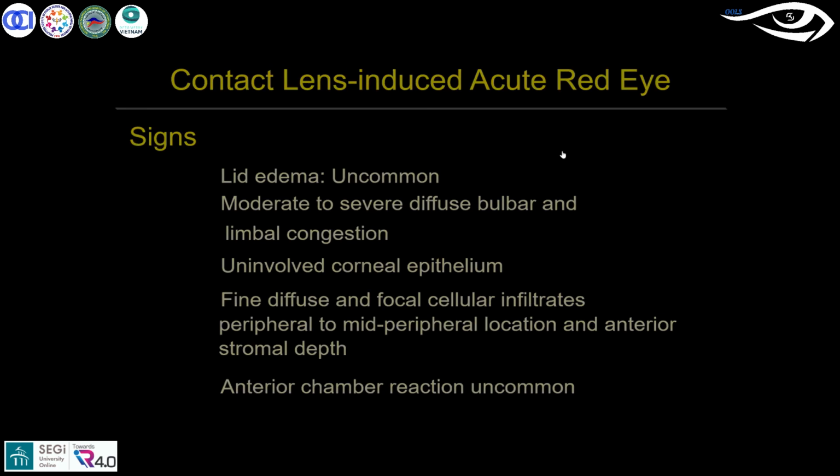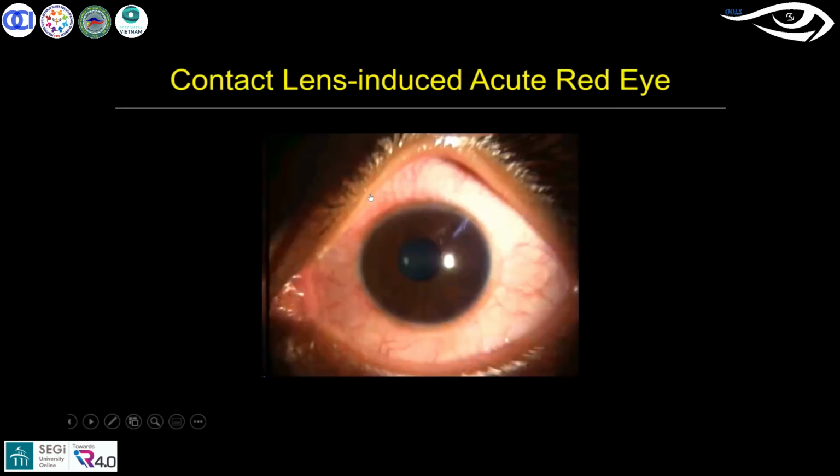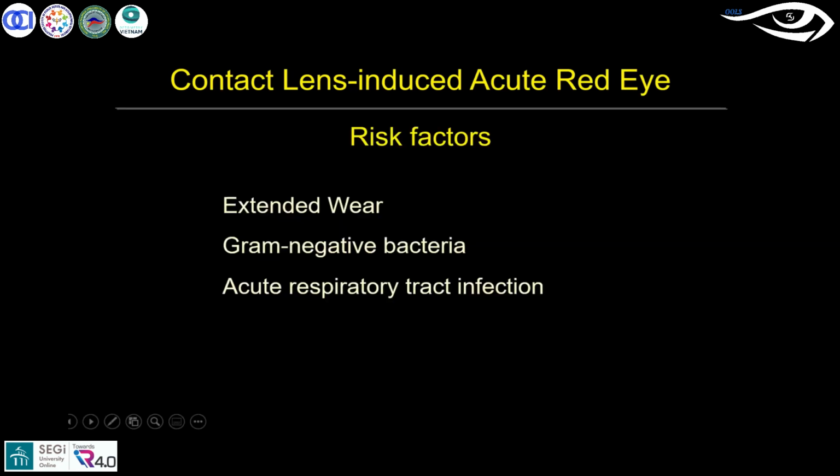So you can see in the bulbar conjunctival area more redness appearing here, and circumciliary congestion will also be seen surrounding the limbus. So what could be the risk factors? The common one is overwear, so the patient is using the lenses while sleeping also. And it is found that gram-negative bacteria like Pseudomonas can develop an acute red eye. It was also observed in people who have an acute respiratory tract infection and use contact lenses. So this can be one of the risk factors also.